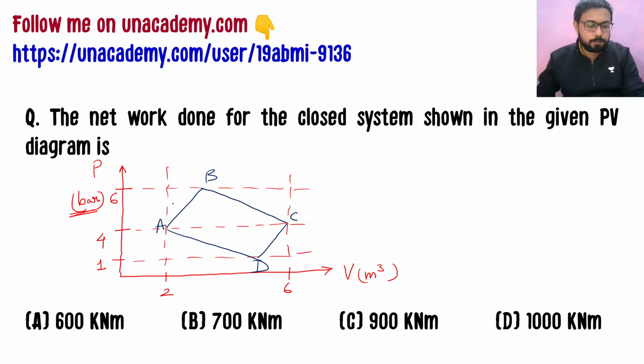CD process. So what will be the net work done here for this closed system? Since this is a closed cycle, we will have to find the net work done. And what is the net work done? Net work done is nothing but the area enclosed by the cycle. So we have to just find the area here and give the answer in the proper units. I will do this question here only.